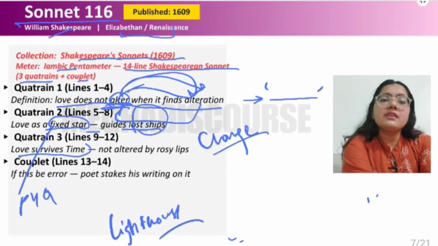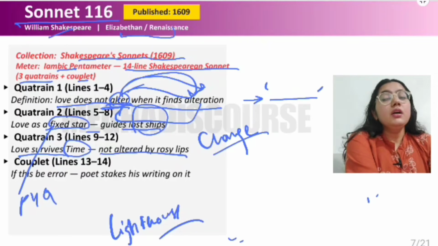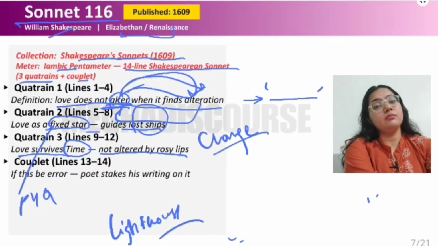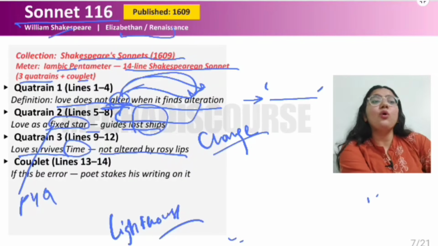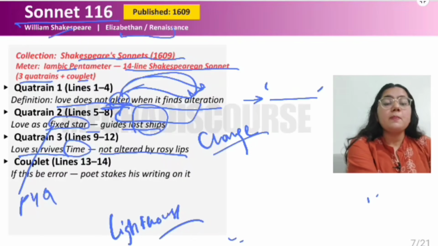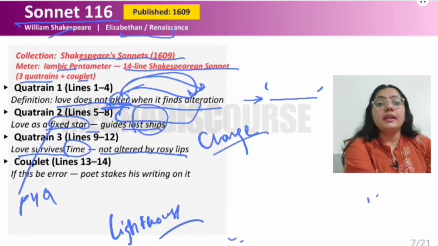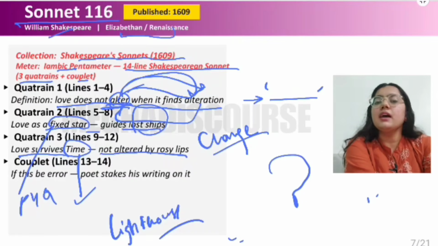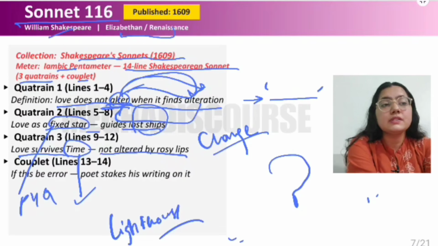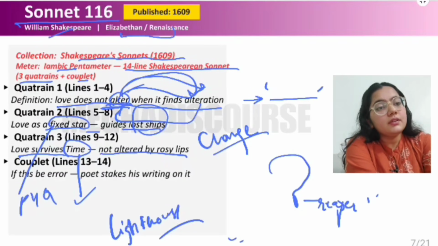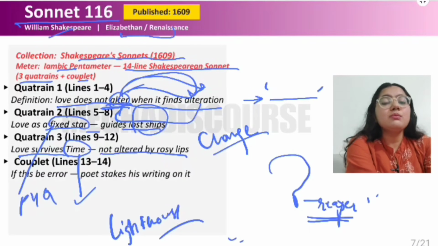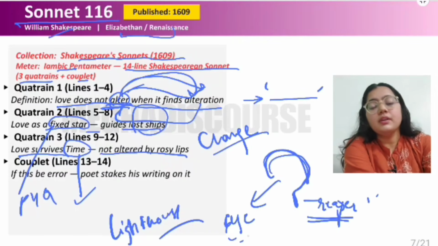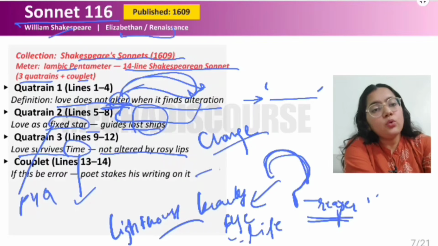And love survives time and it is not altered by rosy lips, the cheeks, the beauty. All these things fade with time, right? We have an age and we always get old, right? There is an aging factor. But love survives time because there is a sickle, which I hope you know is used by farmers. This reaper's sickle always attacks age, life, beauty, and also we can say time.